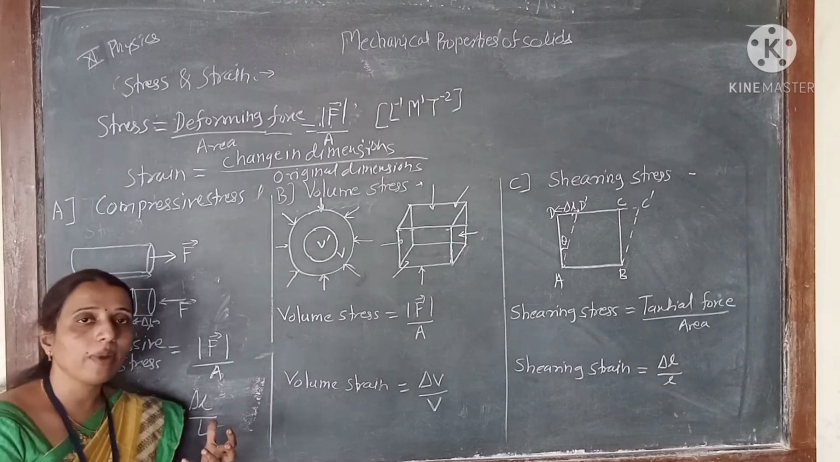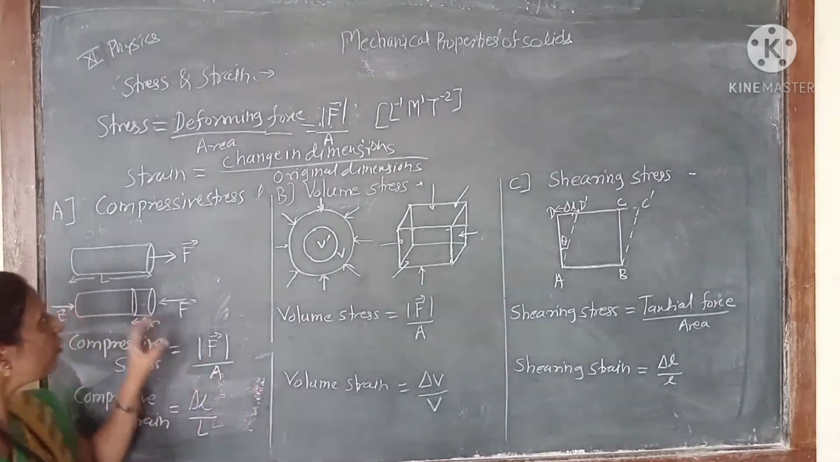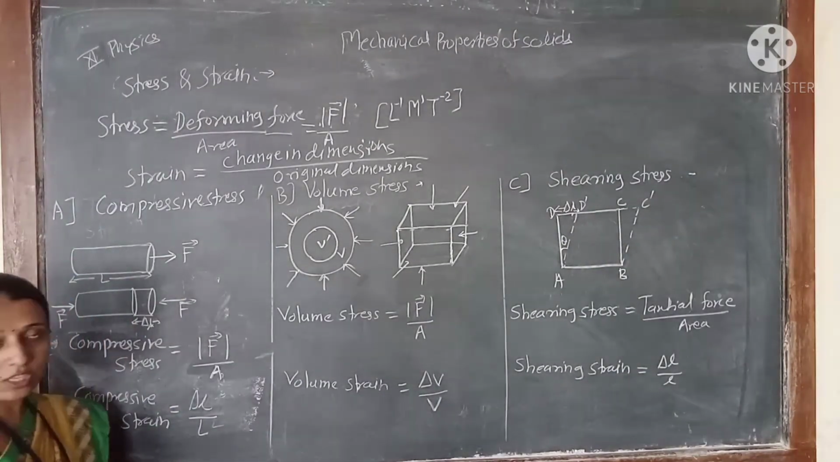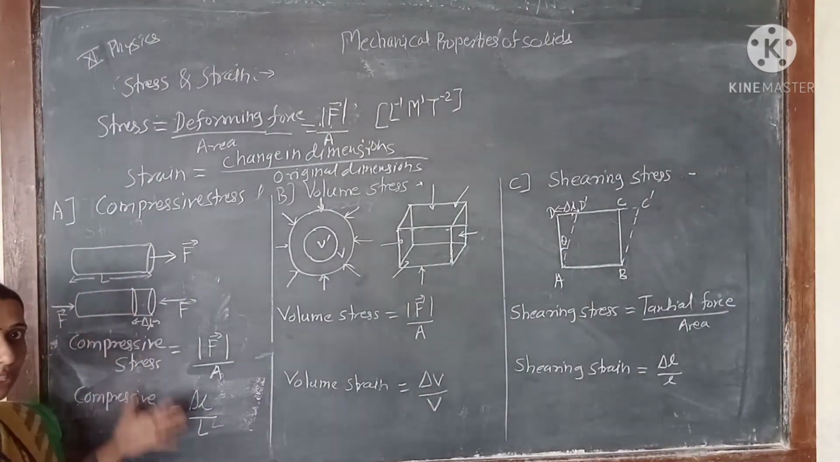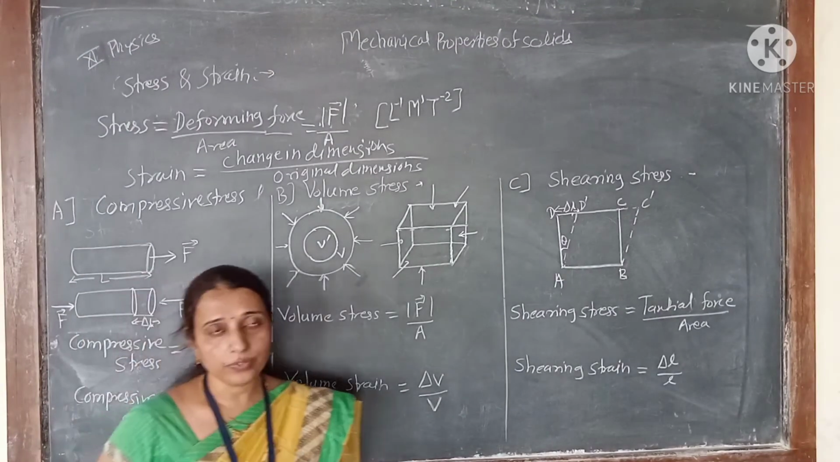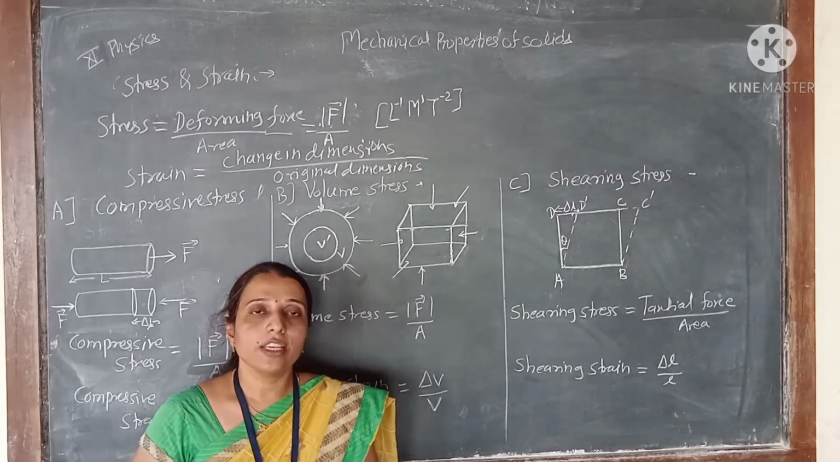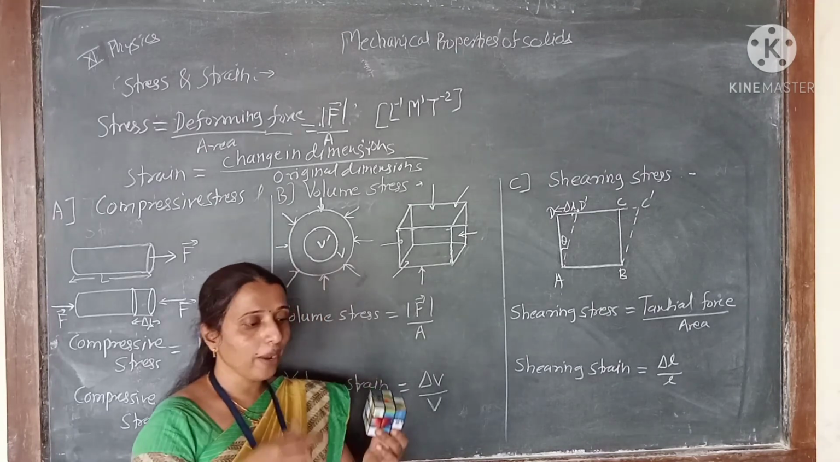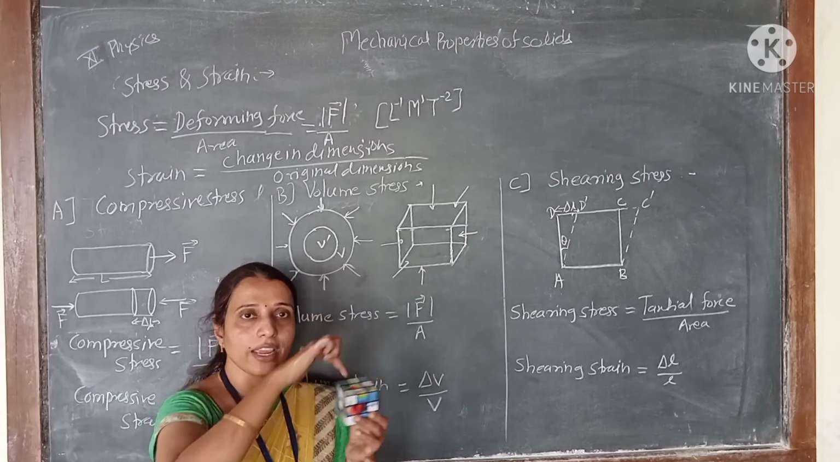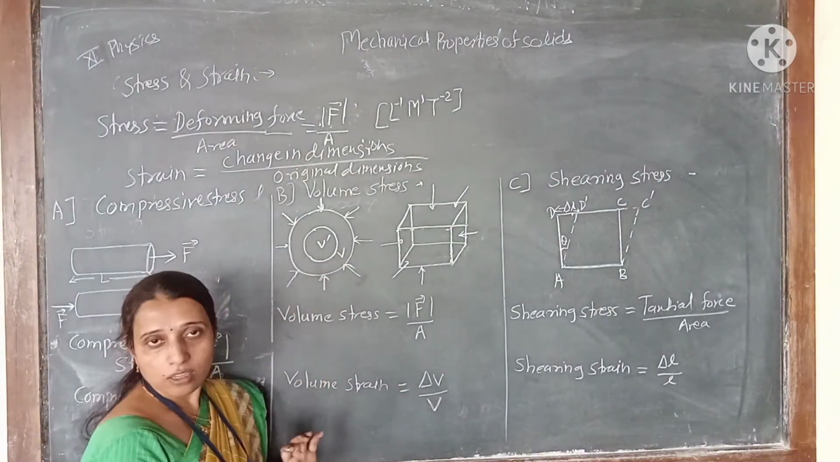Means if we apply the deforming force along the length, or perpendicular to its uniform cross-sectional area, then these are the two types. Now see, go to the next. If the deforming force applied on the body is normal, and we apply the force in all directions equally and normally on this cube or the sphere.